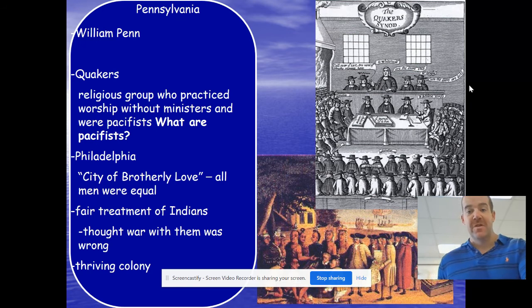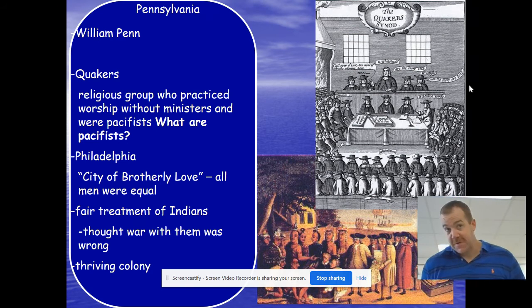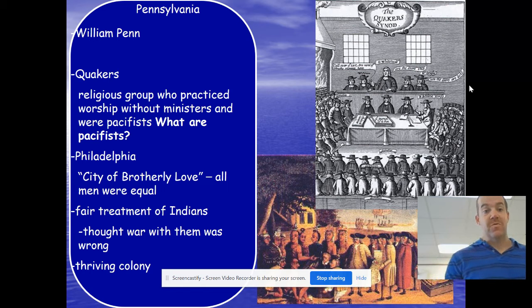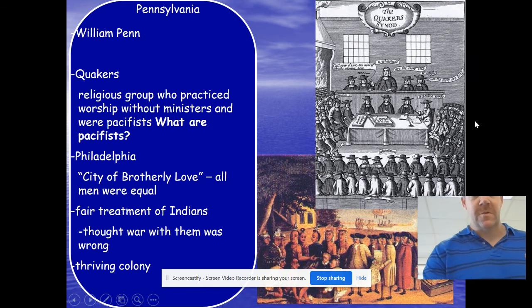That's why you have Philadelphia. Brotherly love is the name, or that's what Philadelphia means. They wanted fair treatment of the Native Americans, as well as some religious freedom there as well. So that's where Pennsylvania comes into play with William Penn and those Quakers.